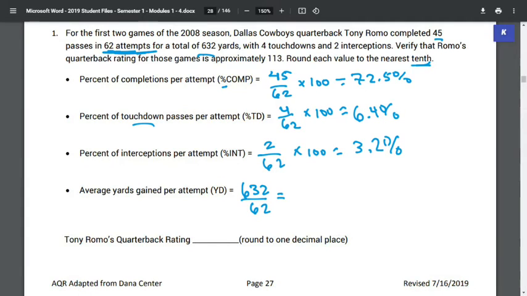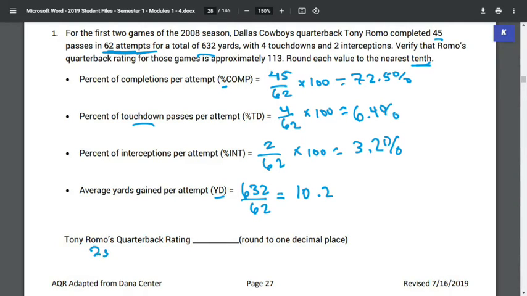So this one we're not going to multiply by 100. Keep in mind, as you see, we don't see a percentage there in the YD, which stands for yards. So that's 10.2. So every time he threw the ball, the offense was averaging 6.2 there. After you get this, we can plug it into that formula.